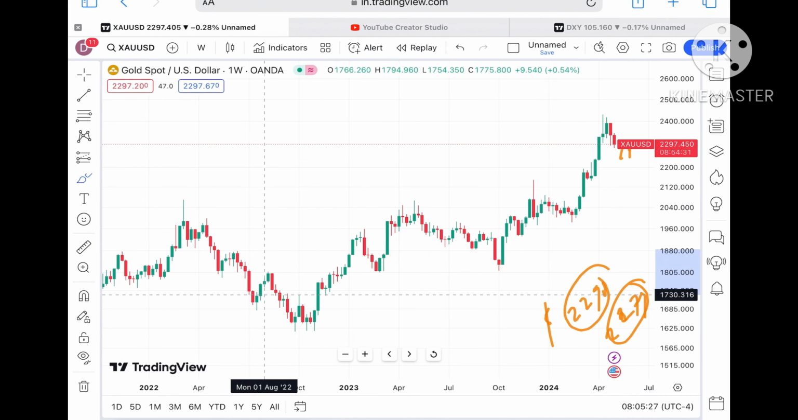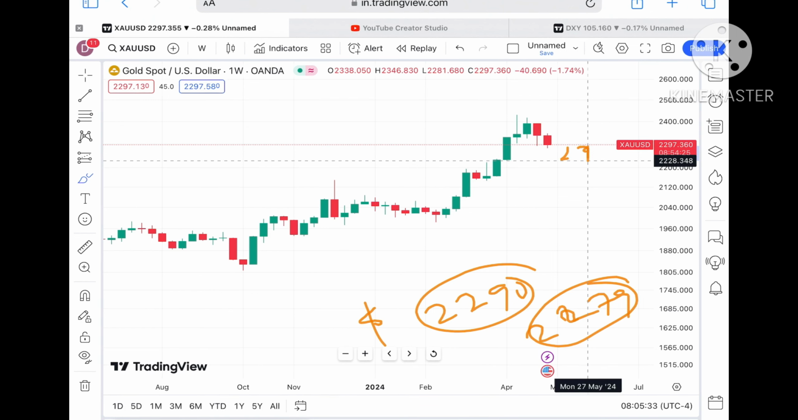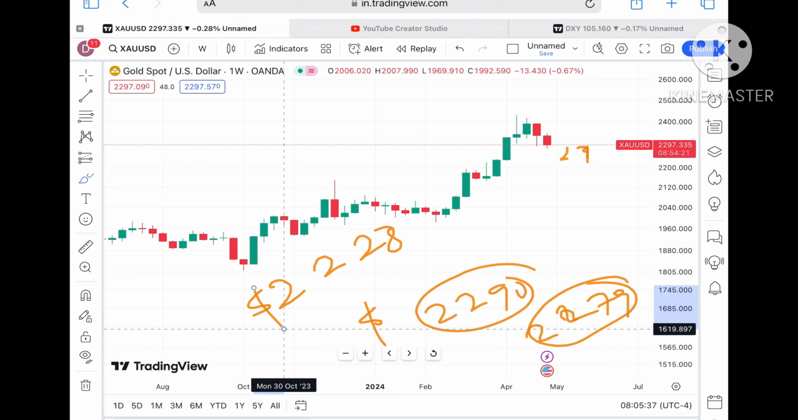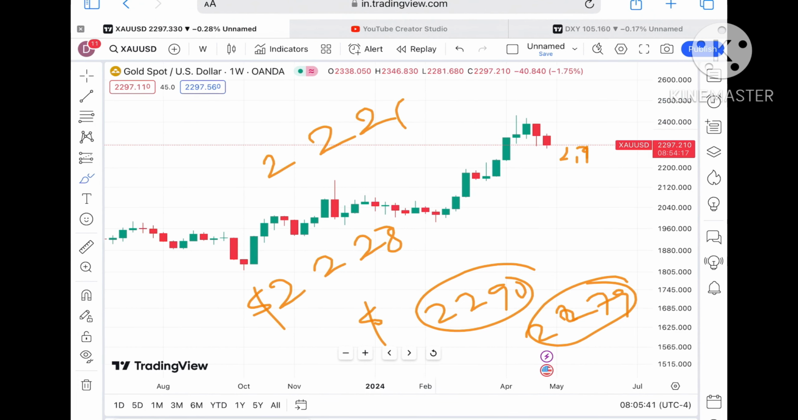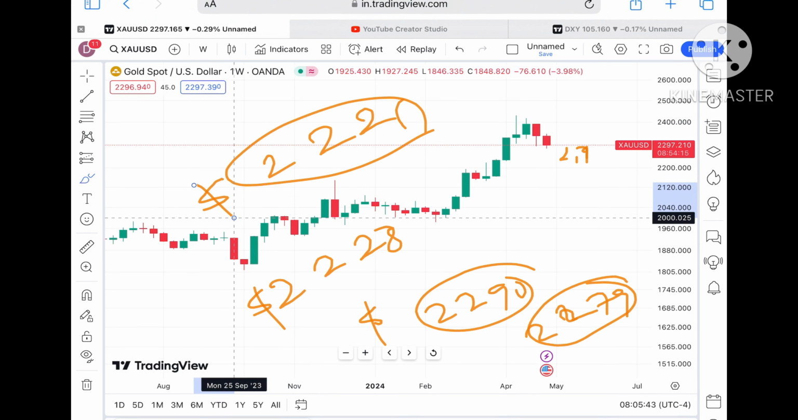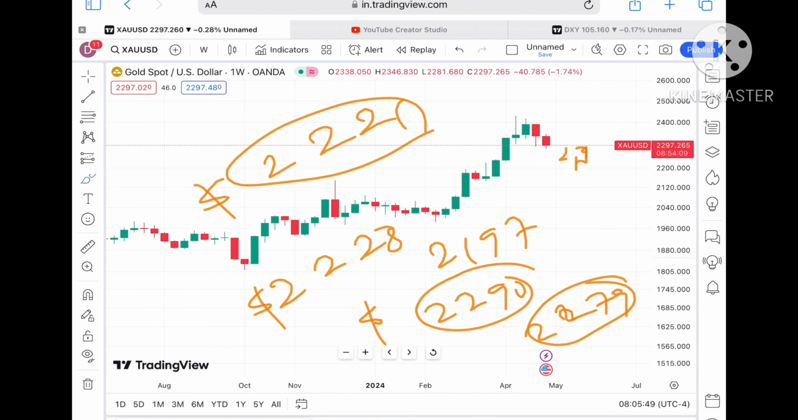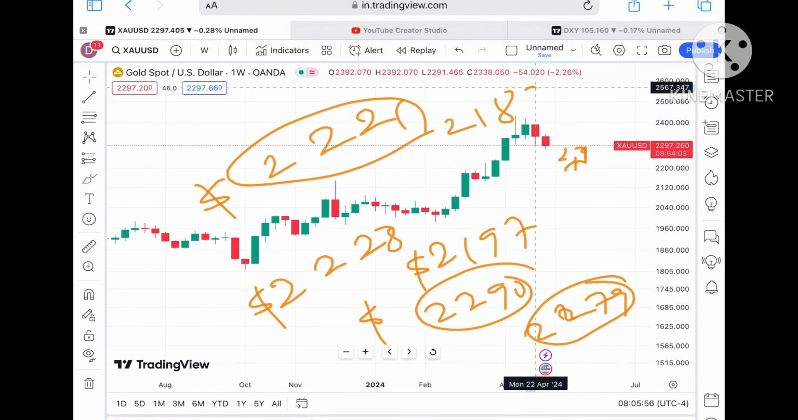Keep in mind that as soon as the price started going below a level of 22.38, chances are very high that it will go further low, and from there a probability of touching a level of $22.28. And if that level moves further low, we can see it will go towards a level of $22.21. Now if the price started moving below 22.21, we can see a further downfall towards a level of $21.97.